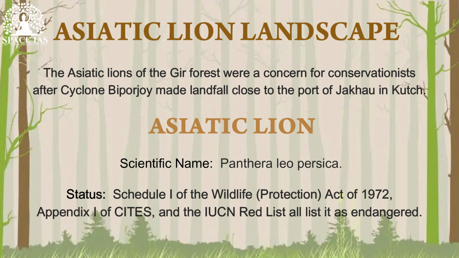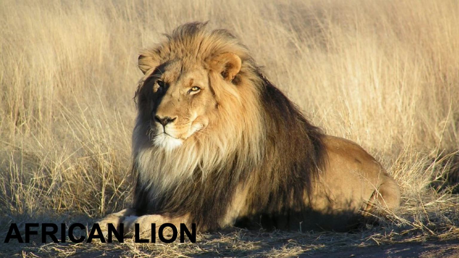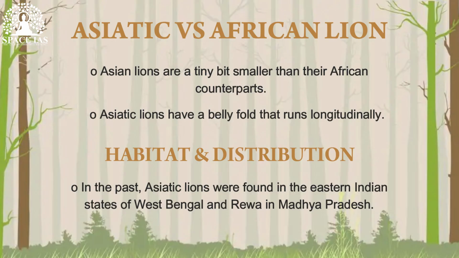Its scientific name is Panthera leo persica, and its status is Schedule 1 of the Wildlife Protection Act of 1972. Appendix I of CITES and the IUCN Red List all list it as endangered. Difference between Asiatic and African lions. Let's see their physical features. African lions are slightly larger than their Asian counterparts. Now we talk about their habitat and distribution.